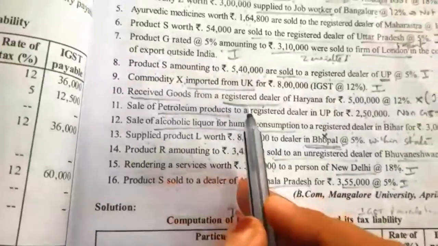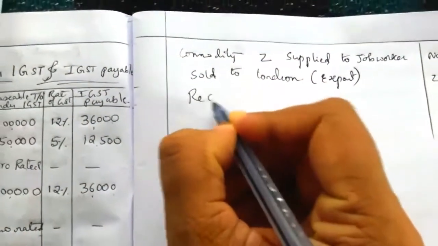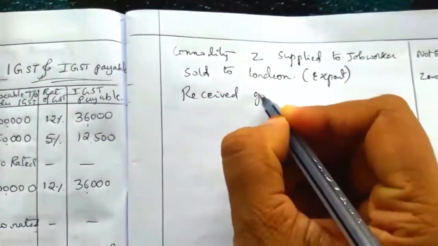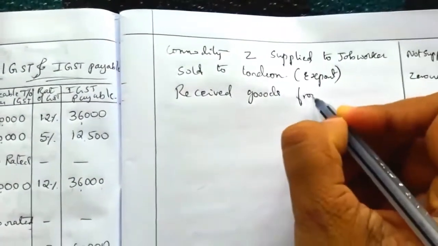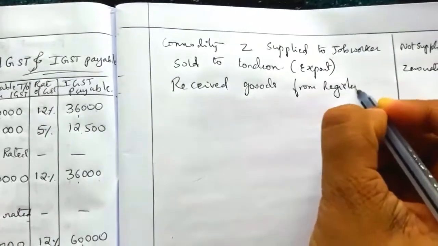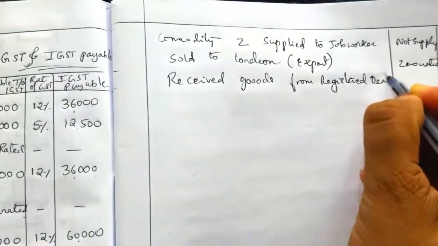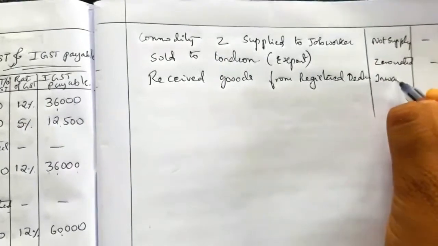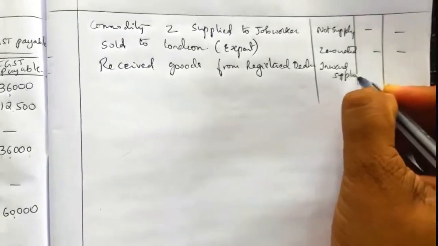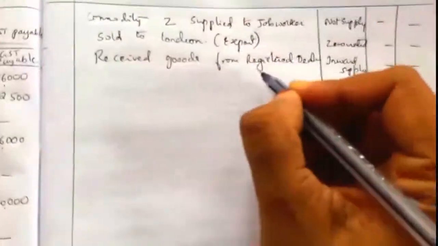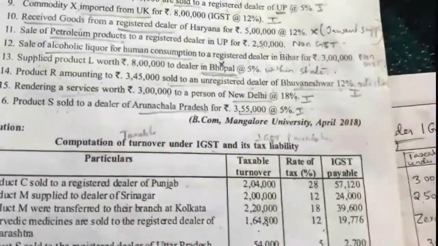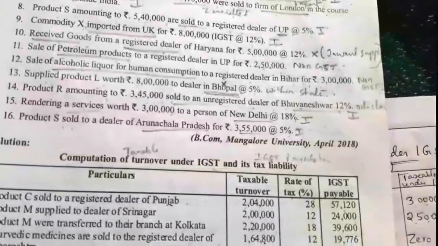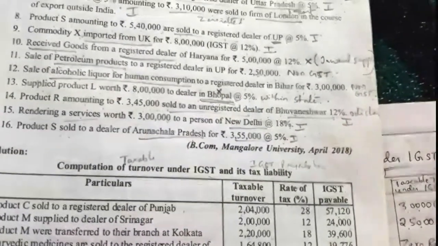Next, received goods from a registered dealer of Haryana. Write it in continuation, there only. Received goods from a registered dealer is an inward supply, so no tax will be levied on that. Remember, for received goods from a registered dealer no tax; if it is sold to a registered dealer then tax will be levied.